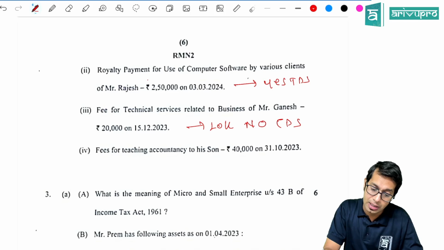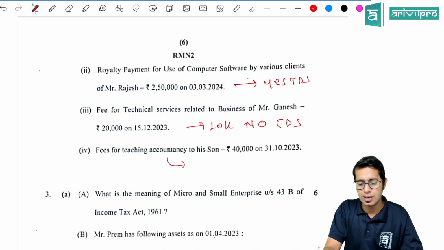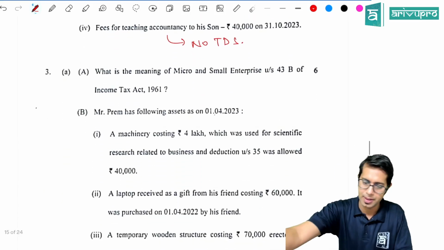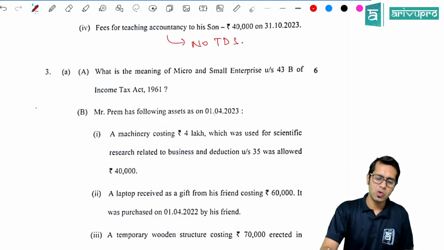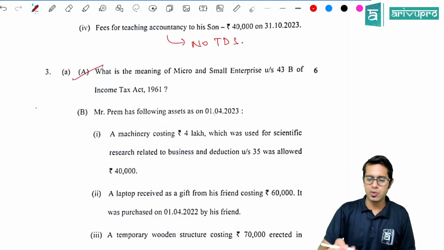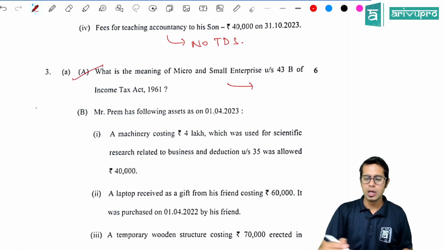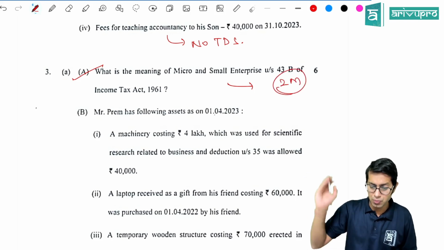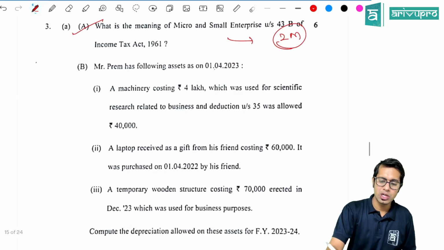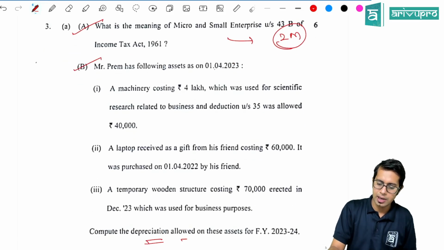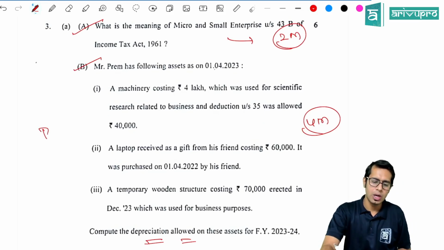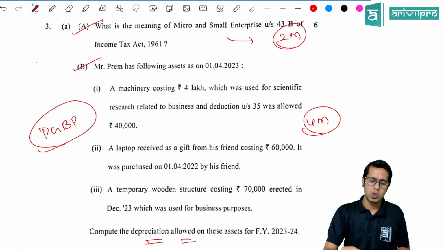Fee for teaching accountancy to his son, this is personal purpose, no TDS applicable. What is the meaning of micro? Very beautiful question. Yesterday only, if you remember, we discussed this point. So this question would carry 2 marks, and there is calculation of depreciation in the next point, which would carry 4 marks. Both the questions are easy questions. This is your PGAVP topic question.